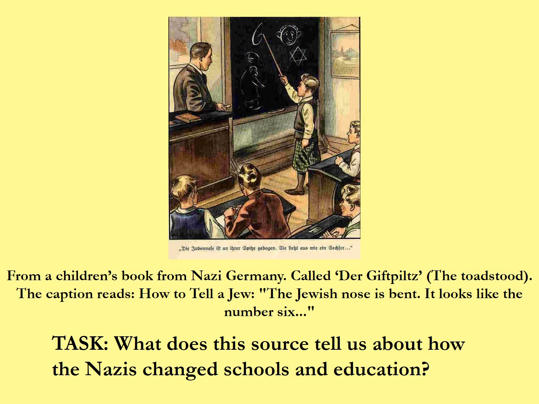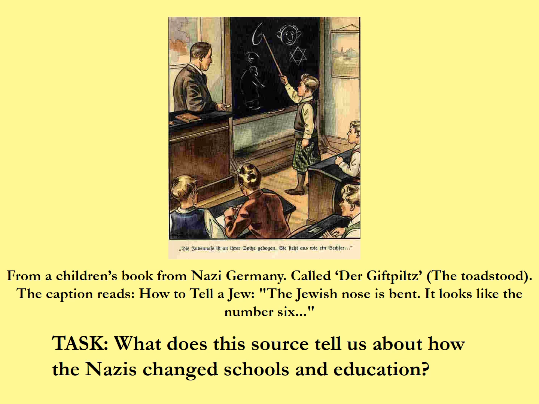This is an example of a race study lesson, just in case you didn't understand really what we were going on about with that. This is an illustration taken from a German children's book called Der Giftpilz, which means the toadstool. It's a very anti-Semitic or anti-Jewish book, horrifying by today's standards and actually very worrying even by the standards of many Germans at the time. A really blatant example of propaganda against Jewish people.